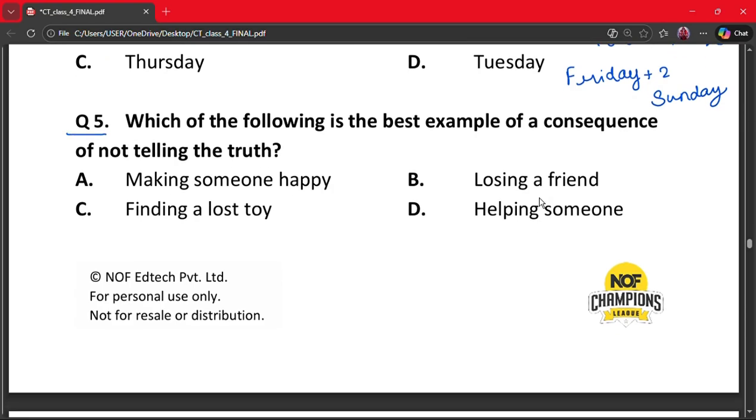Our next question is question number 5. Which of the following is the best example of a consequence of not telling the truth? A. Making someone happy, B. Losing a friend, C. Finding a lost toy, and D. Helping someone. Here the correct answer is option B, losing a friend. Not telling the truth can break trust. Broken trust can damage relationships and friends may feel hurt or betrayed. So losing a friend is a real consequence.